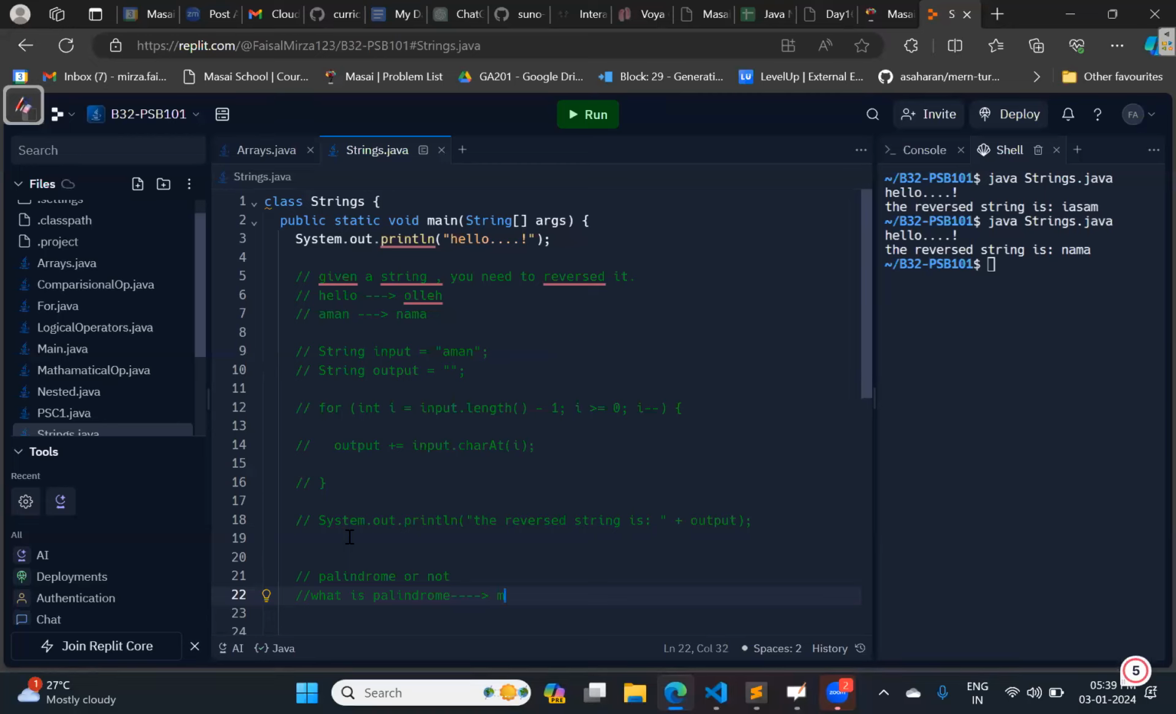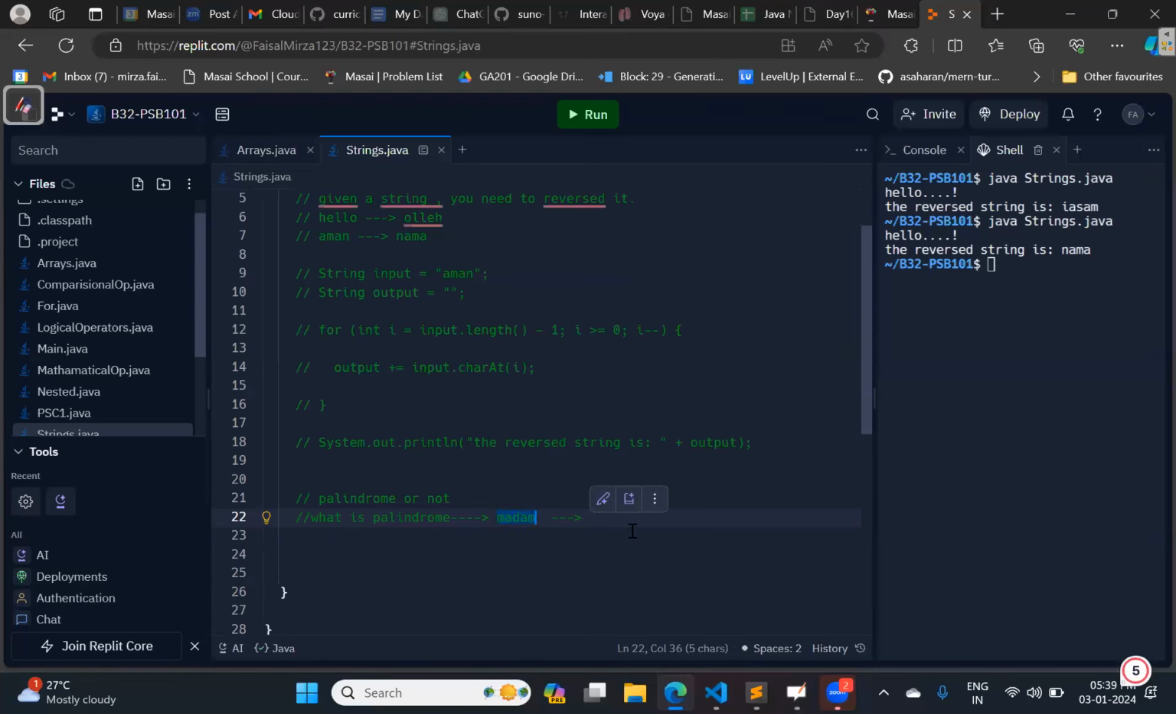Nice. So, for example, this is the example. Tell me, if I reverse this string, madam, what output will I get? If I reverse the given string, what output will I get? So, what is your observation? Tell me fast.